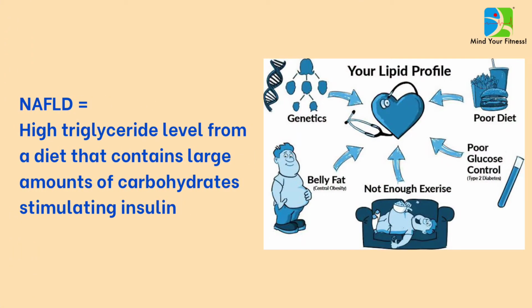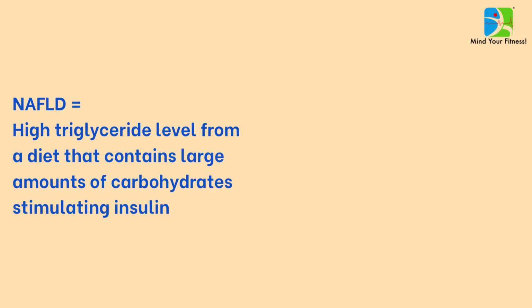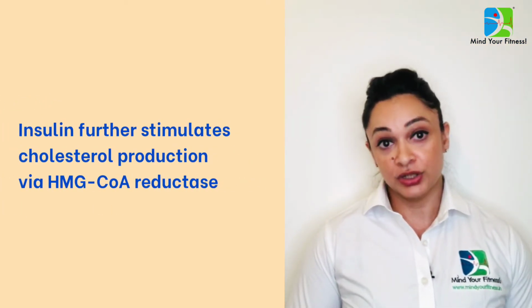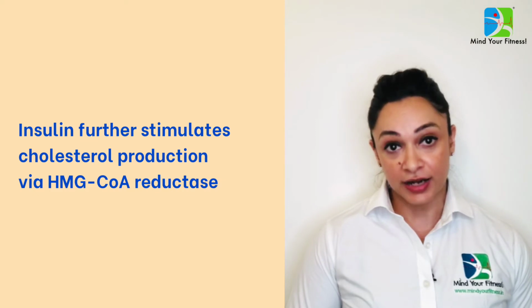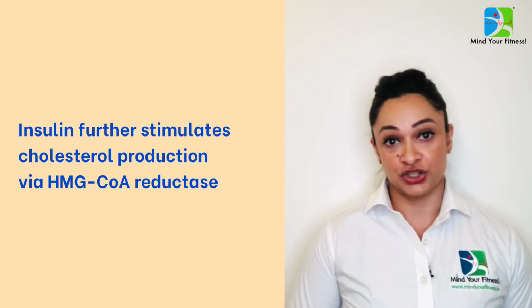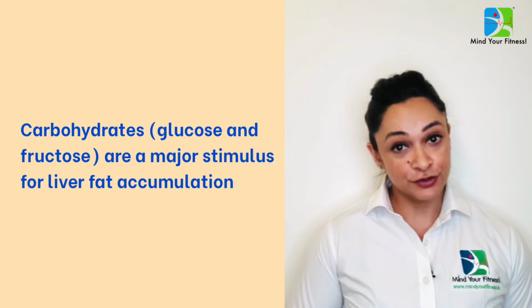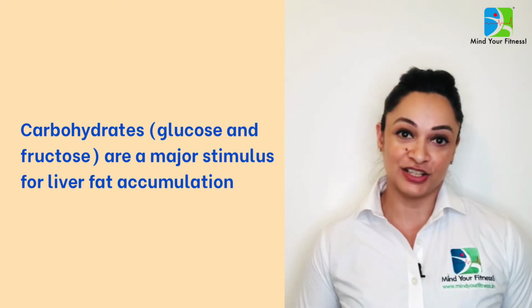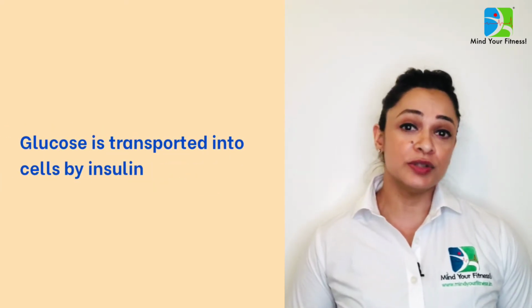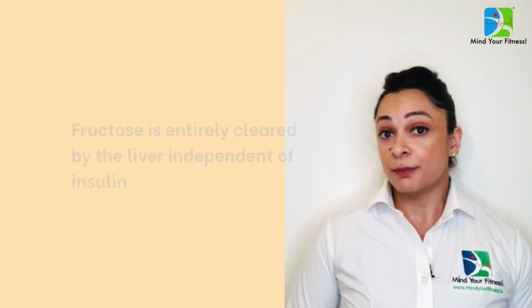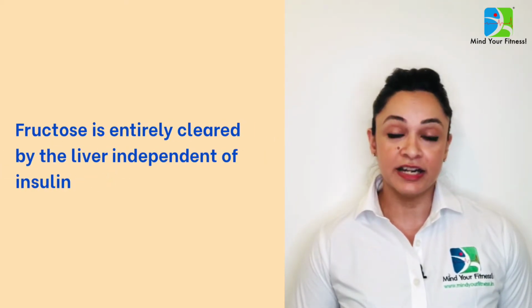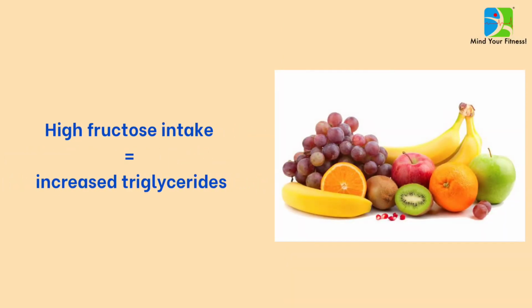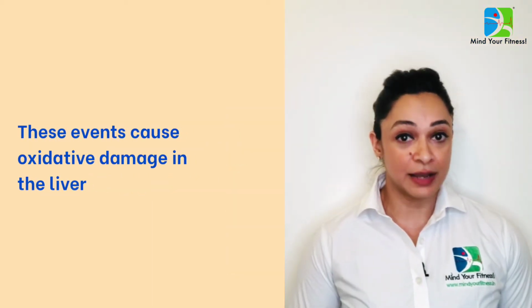NAFLD is characterized by high triglyceride level from a diet that contains large amounts of carbohydrates, stimulating insulin. Now, insulin further stimulates cholesterol production by regulating HMG-CoA reductase, a key enzyme in cholesterol production. So carbohydrates, that is glucose and fructose, are a major stimulus for liver fat accumulation, even more than dietary fat in isolation. Glucose is transported into the cells by an insulin-dependent transport system, but fructose is almost entirely cleared by the liver independent of insulin. A high fructose intake is associated with increased triglycerides. All these events together cause oxidative damage to the liver.